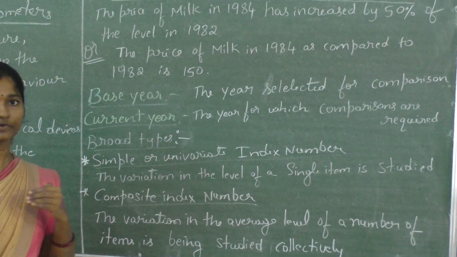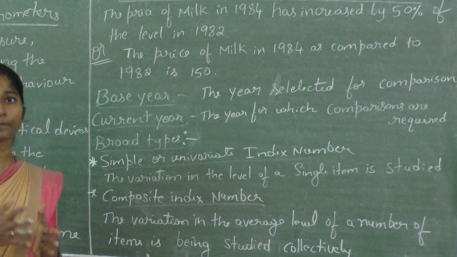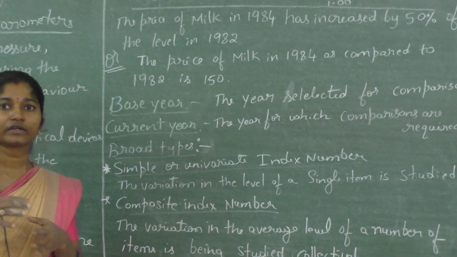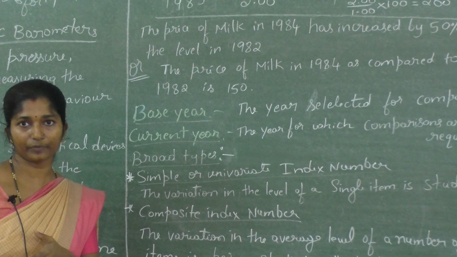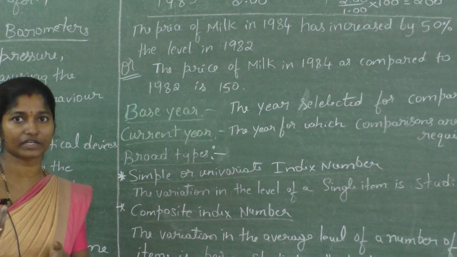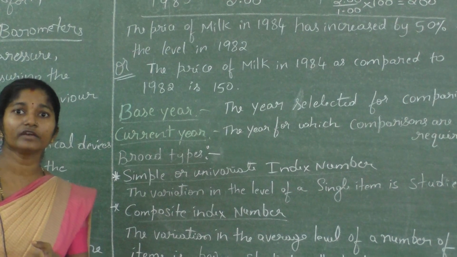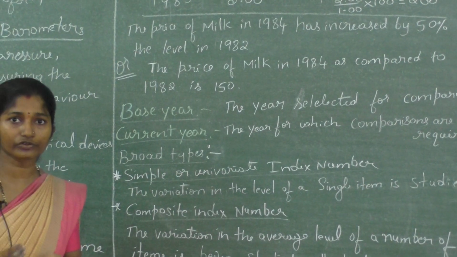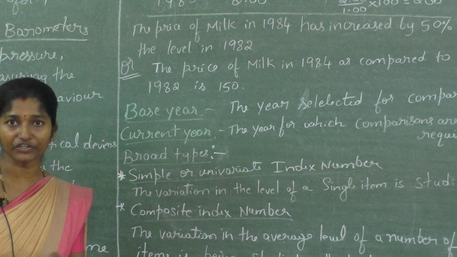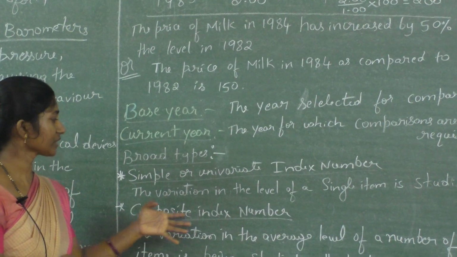We will take the example of a pen. I will take 10 or 15 pens of different companies that cost maybe 20 rupees in 2019. In 2020 the average cost may be 30 rupees. Now we have to divide 30 by 20 and multiply by 100. That is the answer, a composite index number.